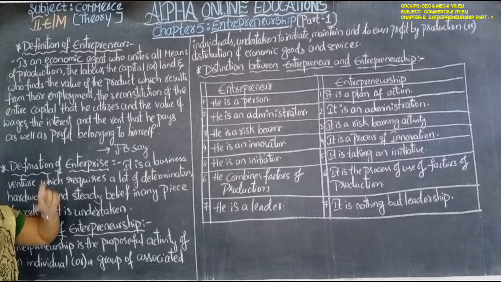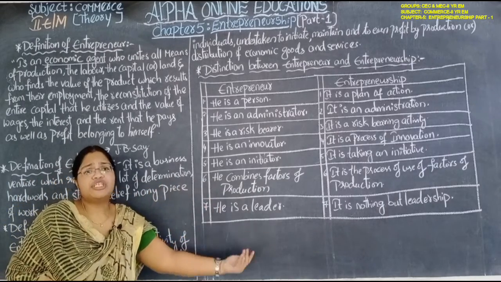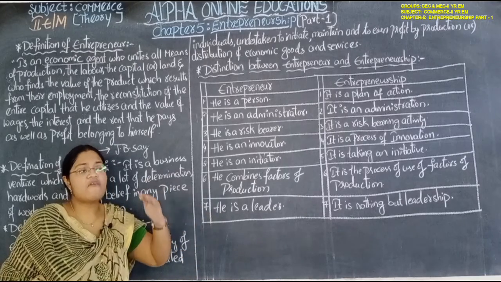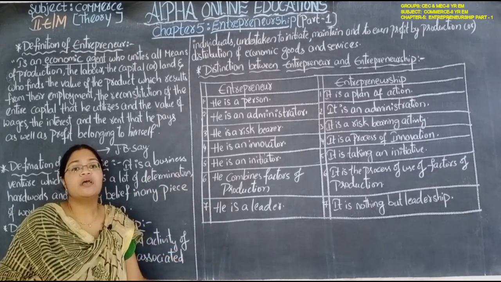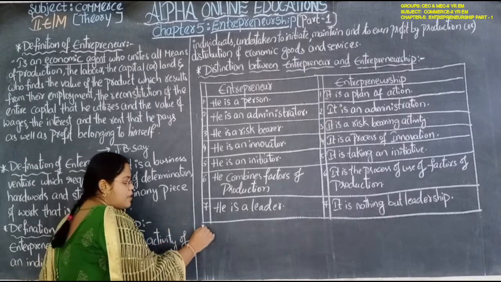What is cost? Conversion of raw material into finished good. That is known as cost.